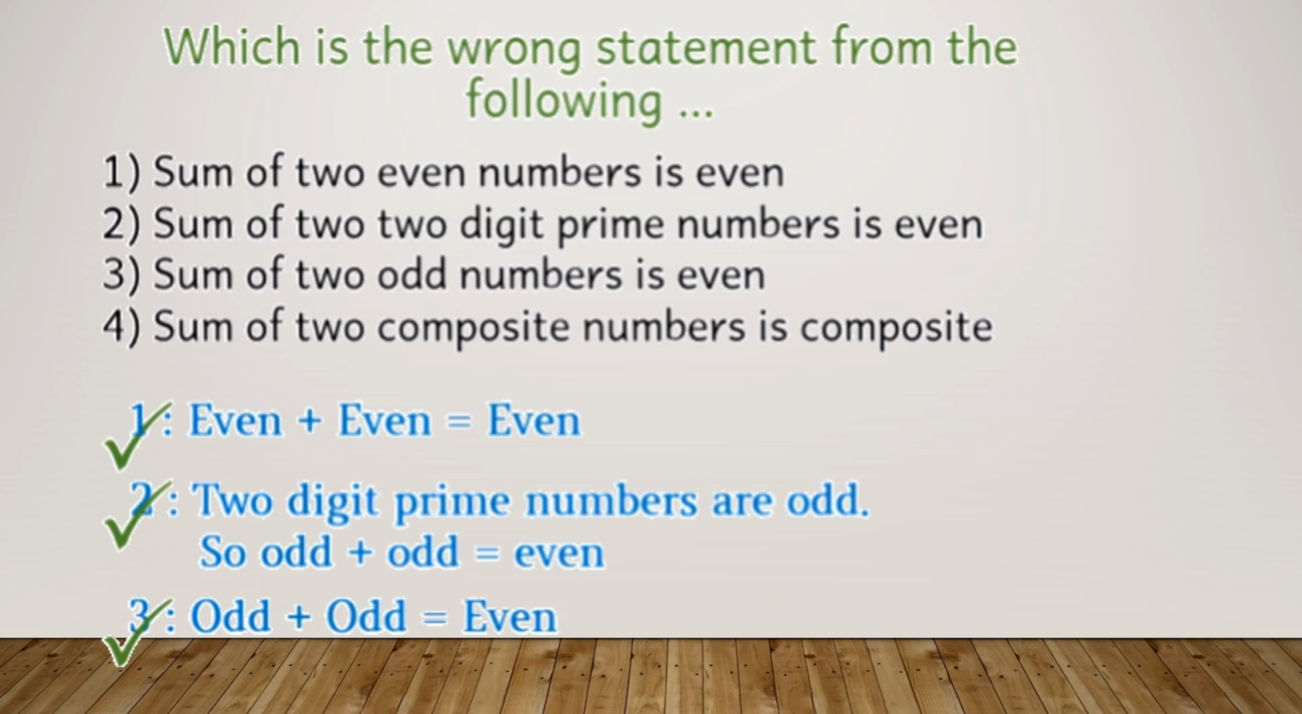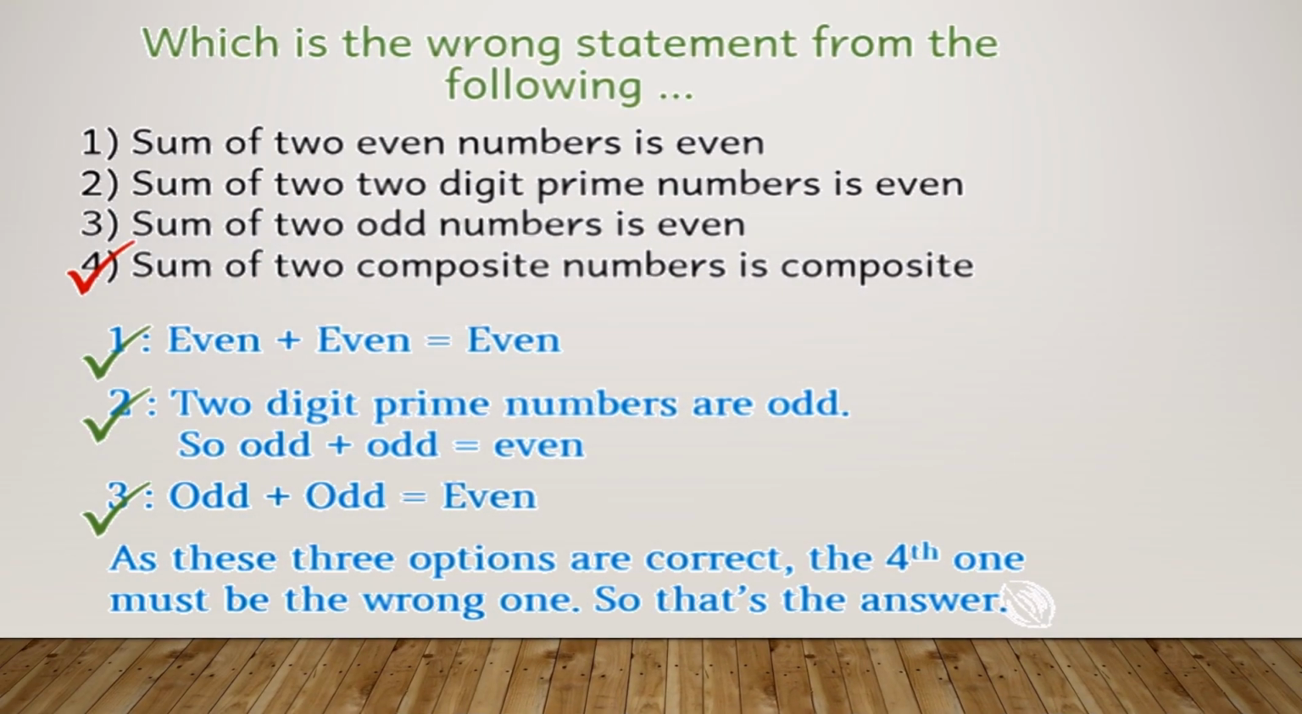The fourth one. So that's the answer. The fourth statement is the wrong statement. That is, sum of two composite numbers is composite. So you should know this, and I hope it is clear to all of you.